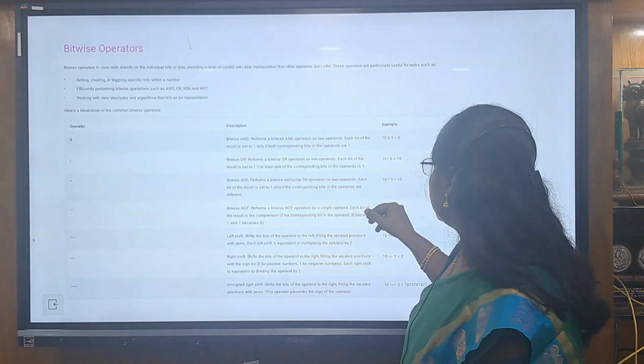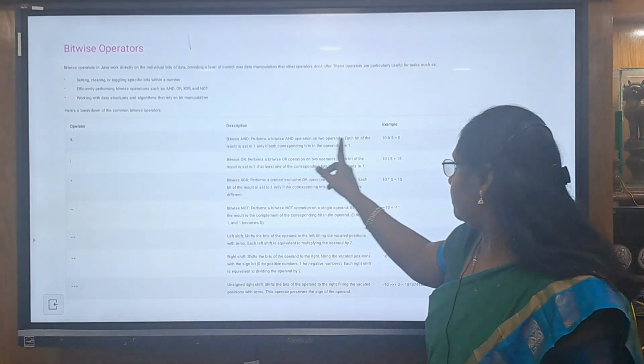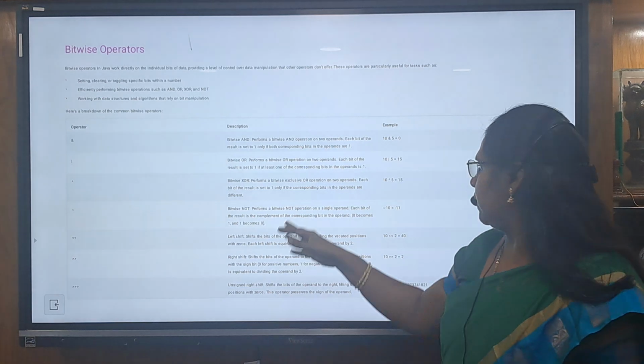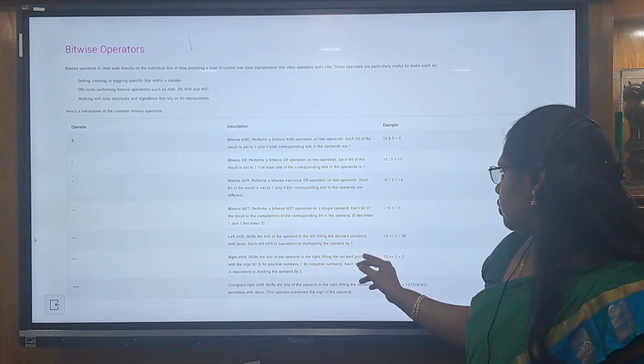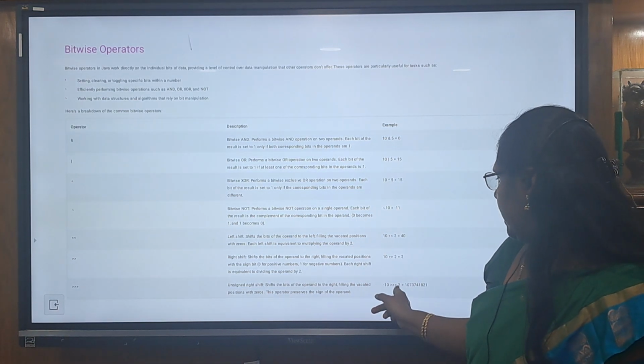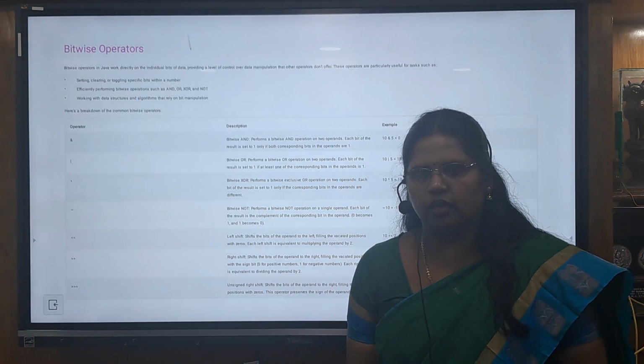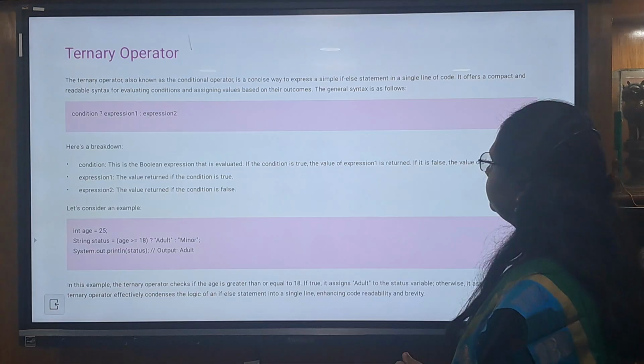With the bitwise operators, we have bitwise AND, which is the ampersand symbol, OR, which is the pipe symbol, XOR, bitwise NOT, left shift, right shift, and then unsigned shift. These are the operators, and in a single line we can produce the outputs here.